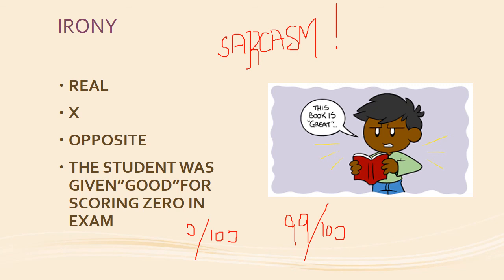Look at another example. The student was given good for scoring 0 in exam. So usually you're given good, very good, excellent only if you score high. Imagine a teacher giving you good for getting zero, then that is irony.